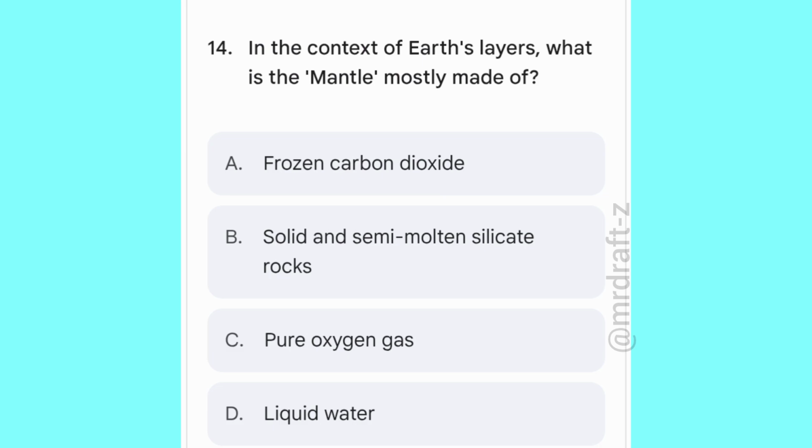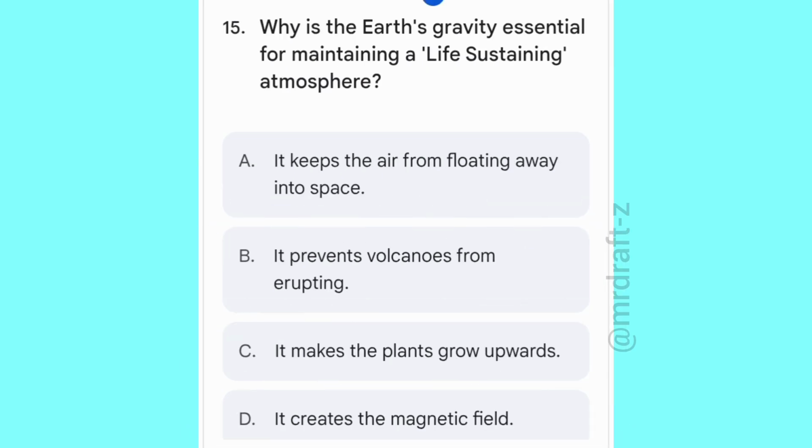Options are frozen carbon dioxide, solid and semi-molten silicon rocks, pure oxygen gas, liquid water. Correct option: B. Solid and semi-molten silicon rocks. Why is the Earth's gravity essential for maintaining a life-sustaining atmosphere? Options are it keeps the air from floating away into space, it prevents volcanoes from erupting, it makes the plants